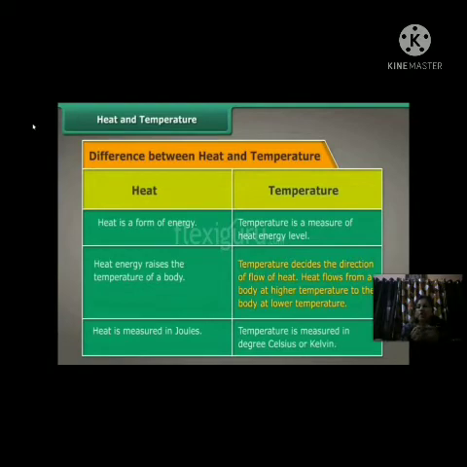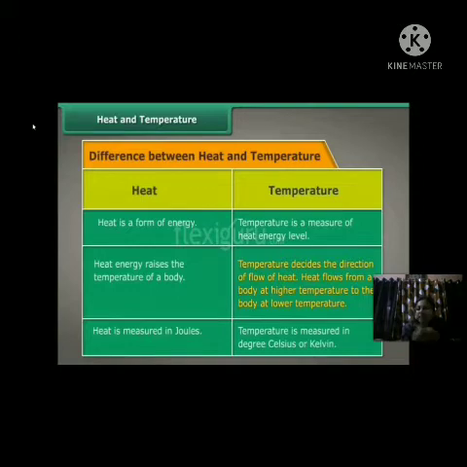Temperature is a measure of heat energy level. This is the basic difference between heat and temperature. Heat is a form of energy and temperature is the measure of that heat energy level. We can measure that energy, that heat, with the help of temperature.